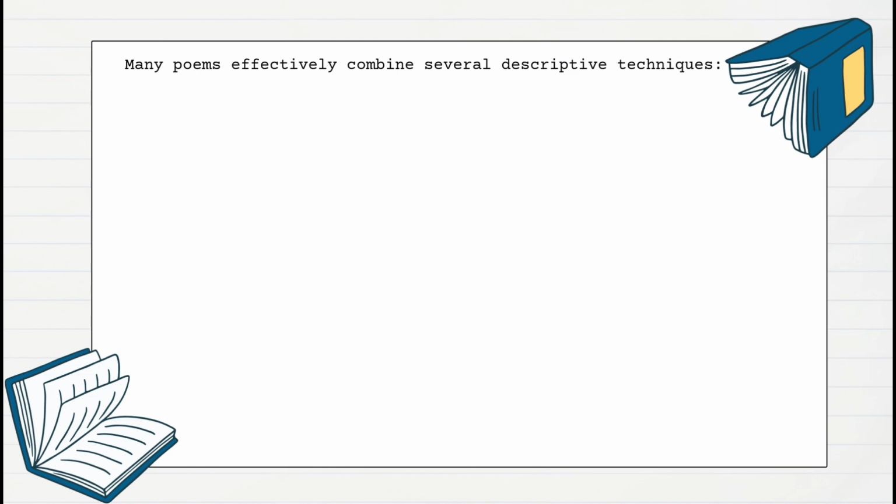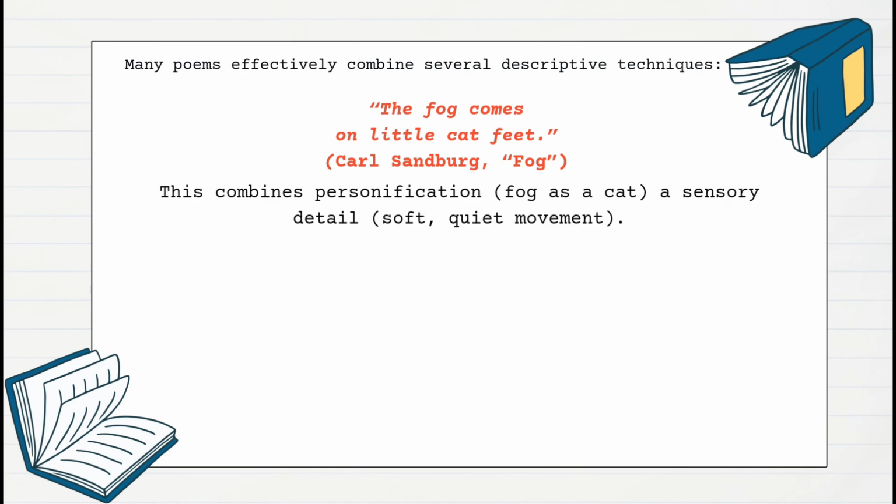Many poems effectively combine several descriptive techniques. The fog comes on little cat feet. An excerpt from Fog, by Carl Sandburg. This combines personification, fog as a cat, and sensory detail, such as soft, quiet movement.